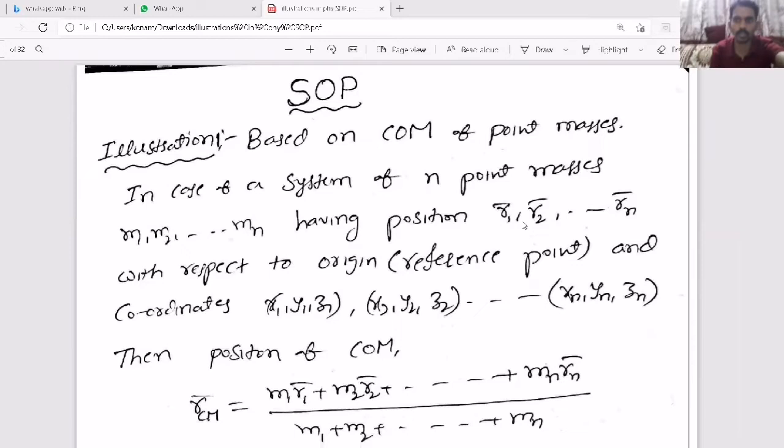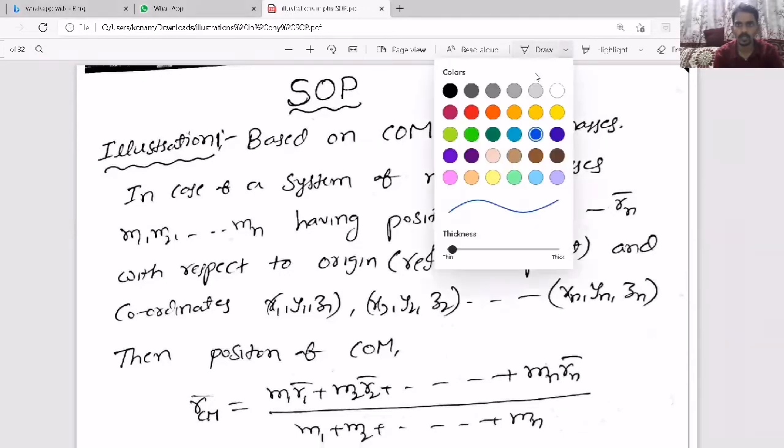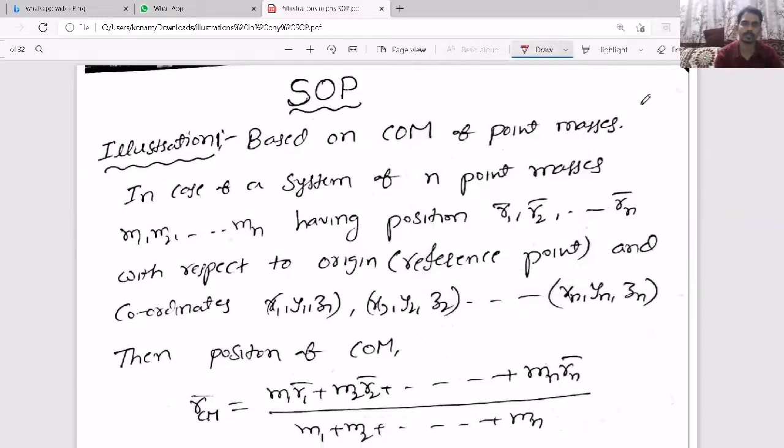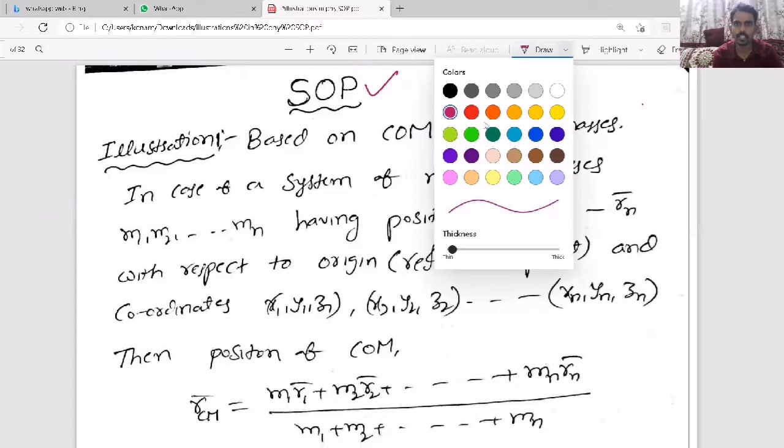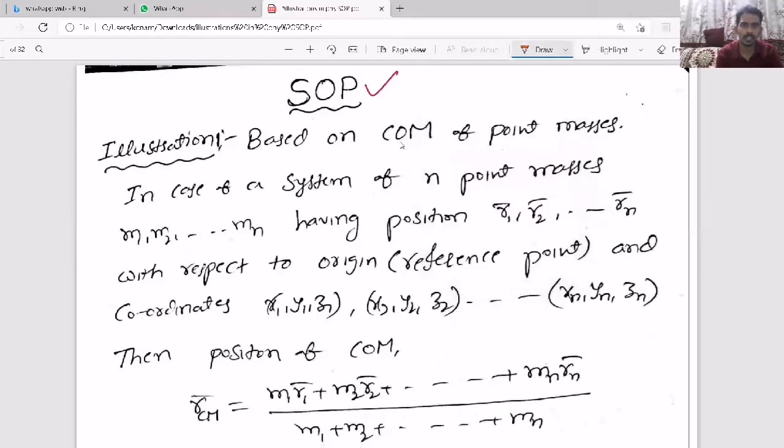Today we are going to study about system of particles. So let us try to understand what kind of questions will come based on system of particles. When you consider system of particles, the very first kind of question that will come is based on the center of mass. It's all about center of mass.